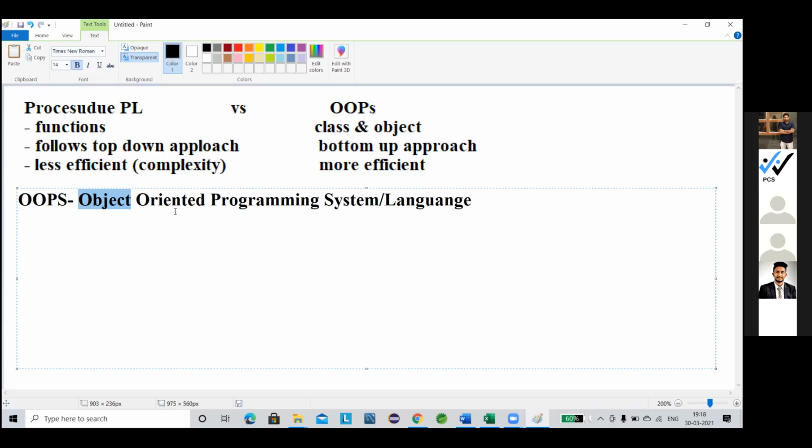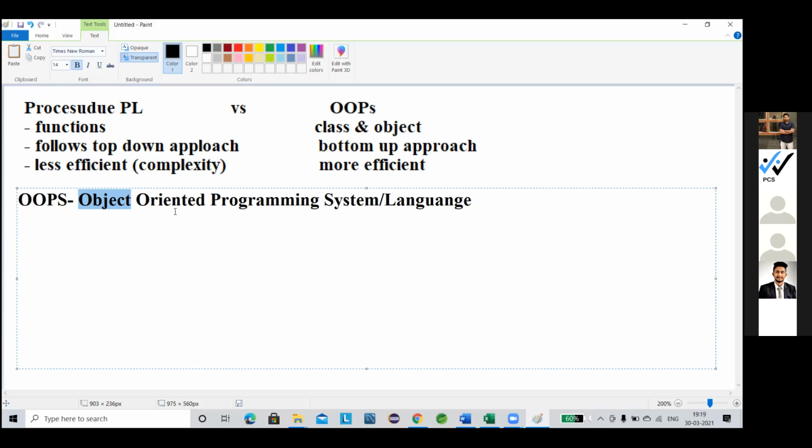From that concept, the term came, object-oriented programming system. That means whenever we build a programming style in the object-oriented concept, every structure should be created with some kind of object relation. Suppose there are some employees and you want to declare the details of the employee. We create a structure which defines all the details about the employees.